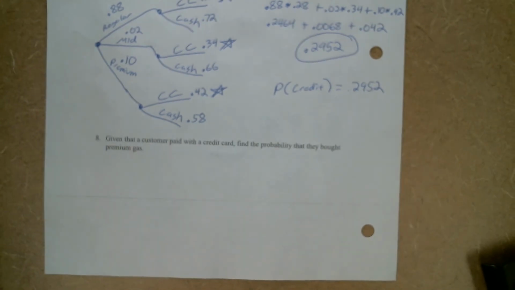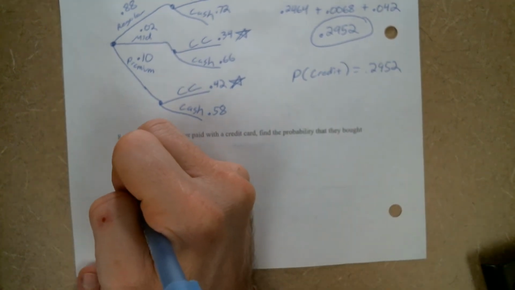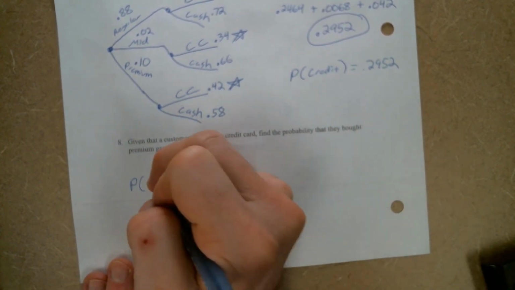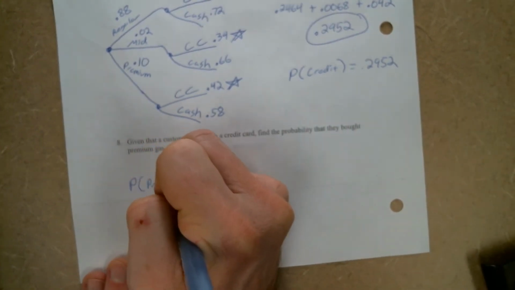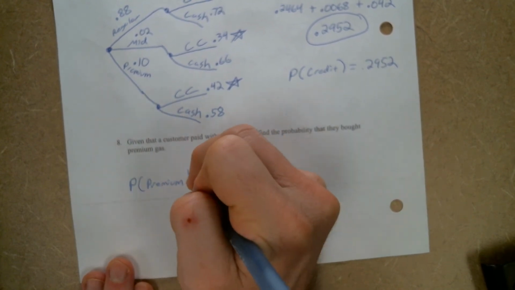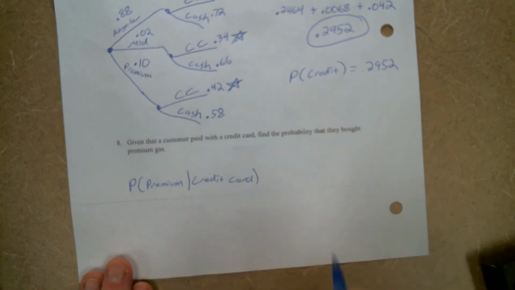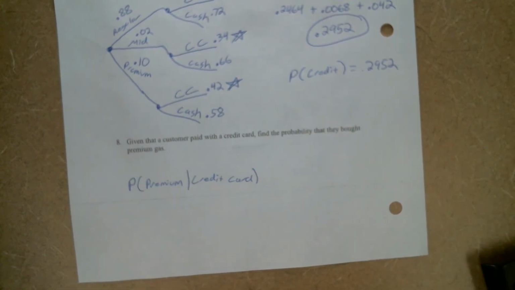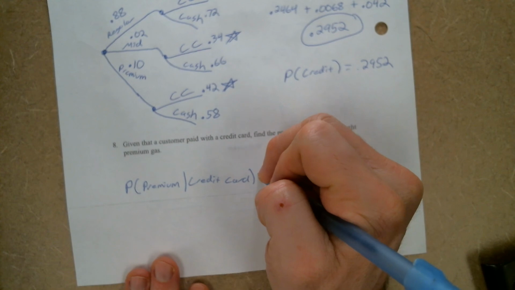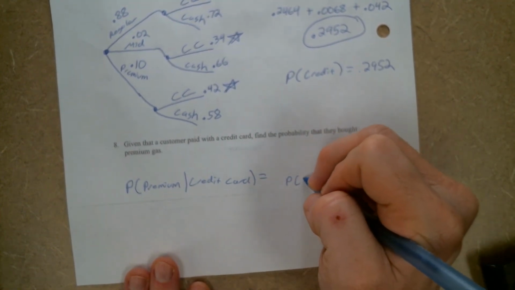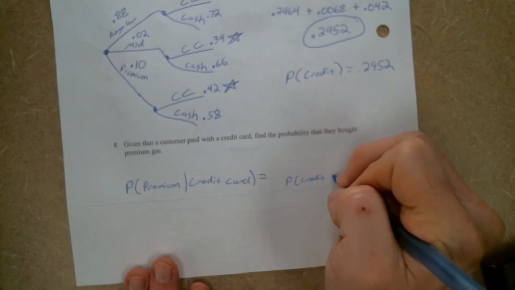Given that a customer paid with a credit card, find the probability that they bought premium gas. So that's the probability of premium given that they paid with a credit card, which means we have to use our conditional probability formula, which states that it's the probability of a credit card, right?